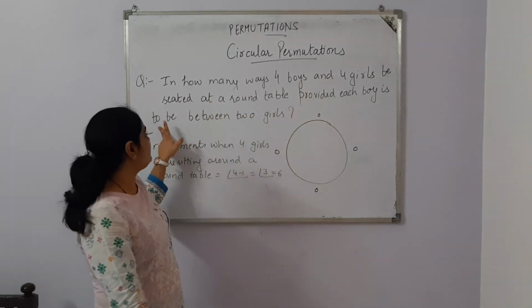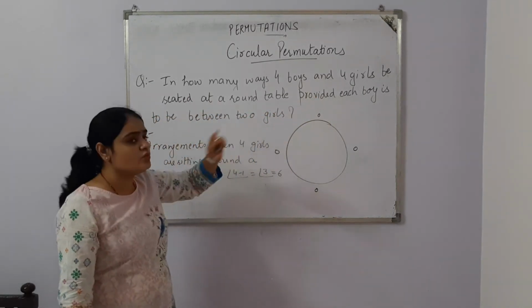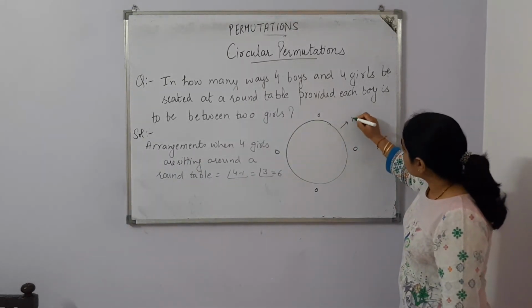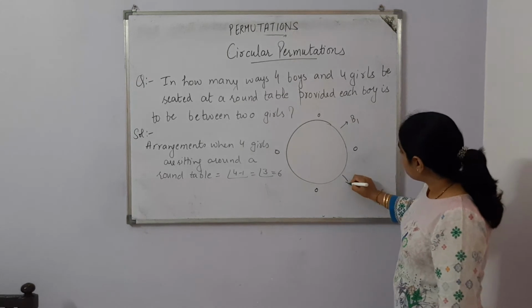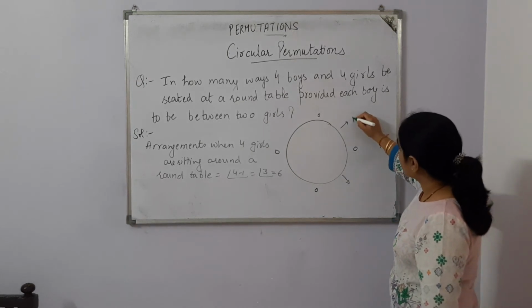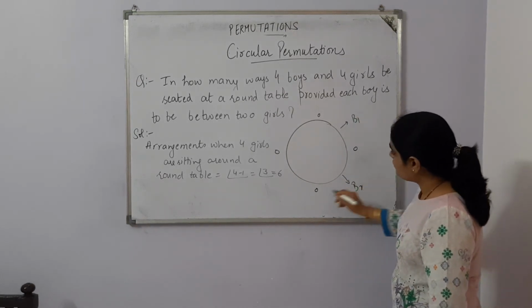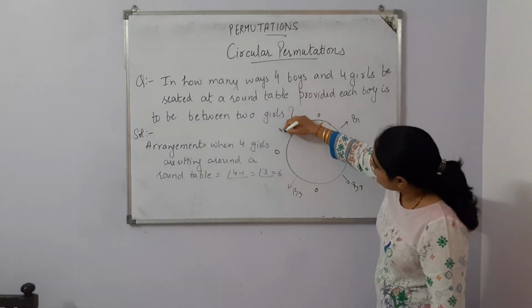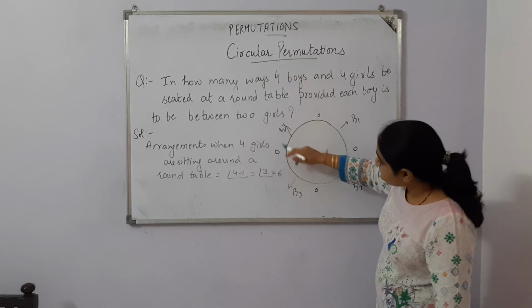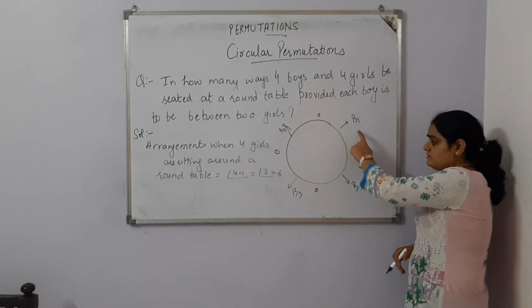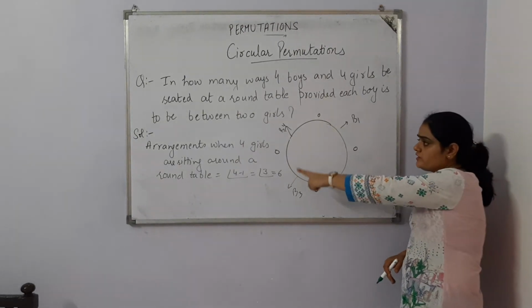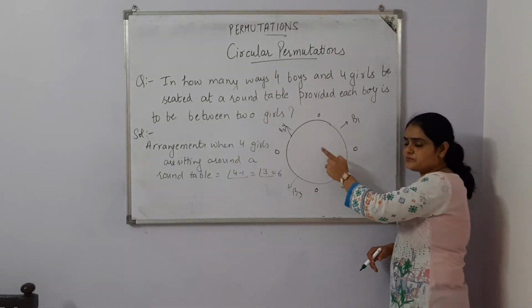Each boy is to be in between 2 girls. That means here one boy can come, here B1, B2, B3 and B4. That means these positions are for boys. Now the girls are already sitting around the circular table.